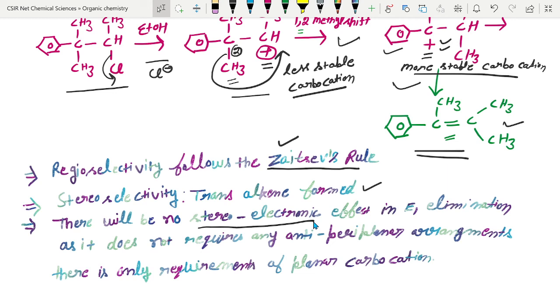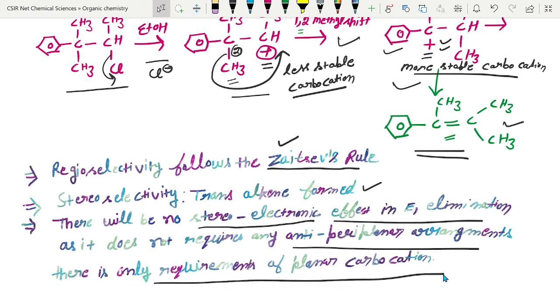There is no possibility of stereoelectronic effect in E1 elimination. Why is it not required? Because in this mechanism no anti-periplanar arrangement is required. There is only a requirement of a planar carbocation for the E1 elimination mechanism.